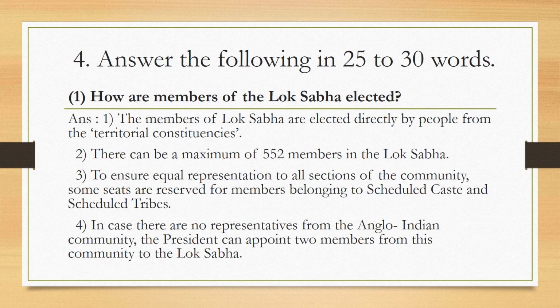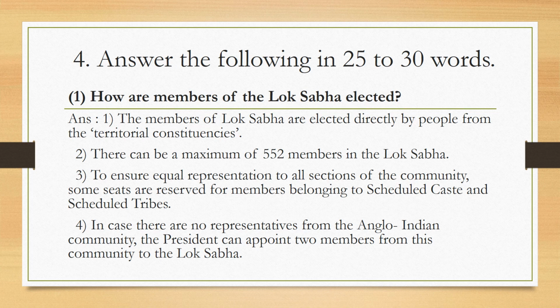We go to the next slide, which is main question 4. Answer the following in 25 to 30 words. The first question here is, how are members of the Lok Sabha elected? The answer is in 4 points. Let's see the first point. The members of Lok Sabha are elected directly by people from the territorial constituencies, from their local areas.